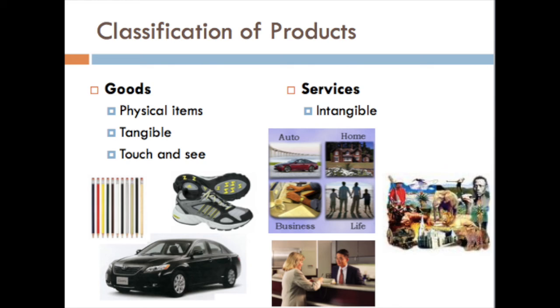But what is a product? A product in business can be classified as any goods or services. Goods are physical items that are tangible, that can be touched and seen, like a car, shoes, bed, chair, or table. Services are intangible; we can feel them, but we cannot touch or see them. For example, a bank provides services to its customers, and a teacher teaches a student.